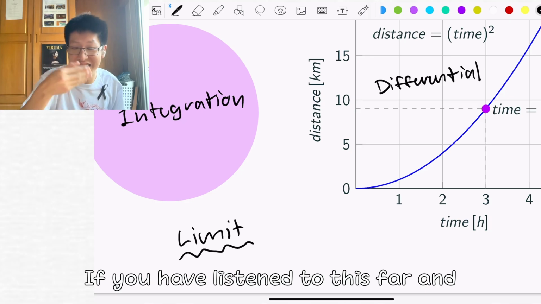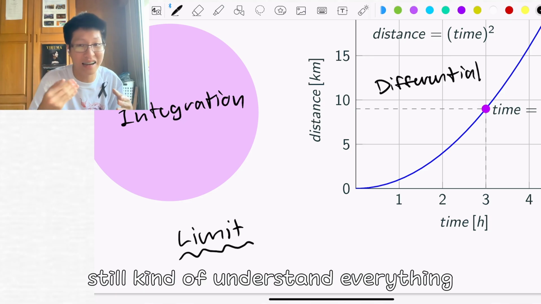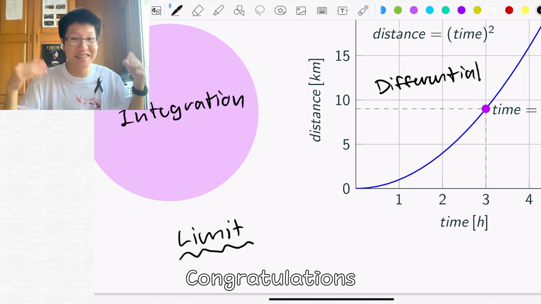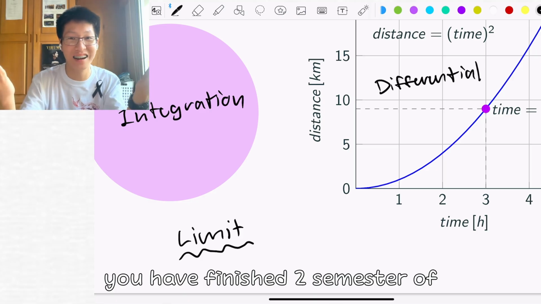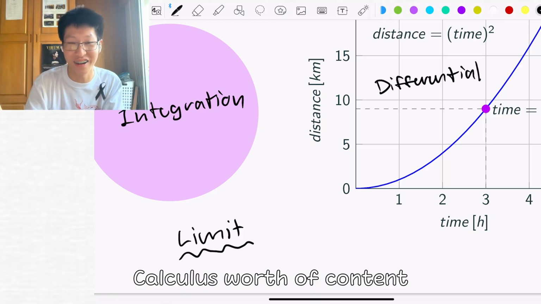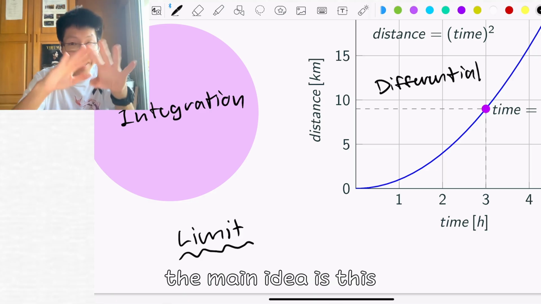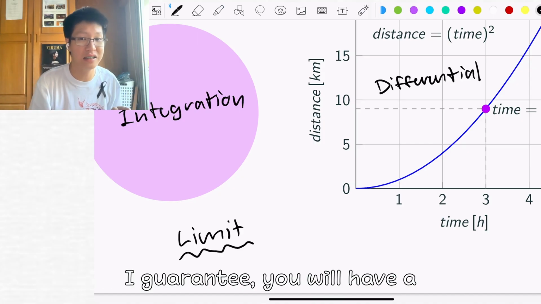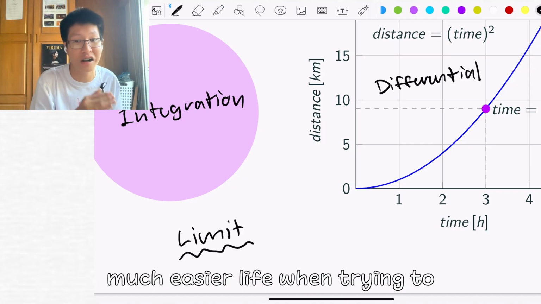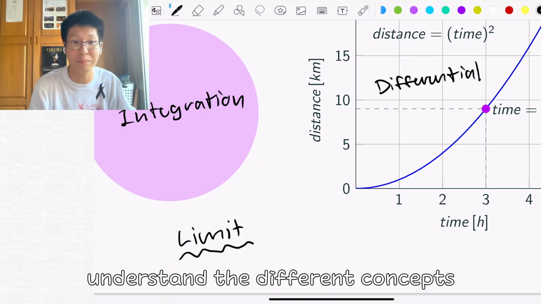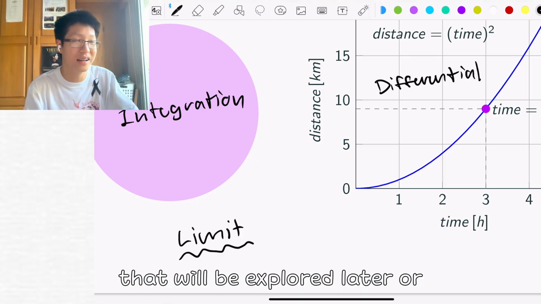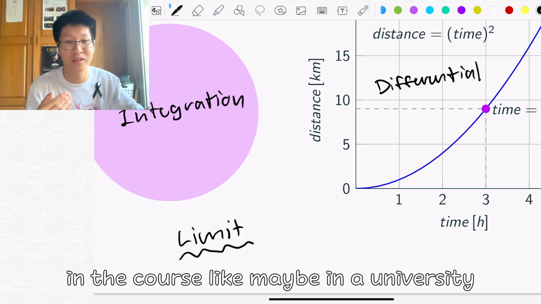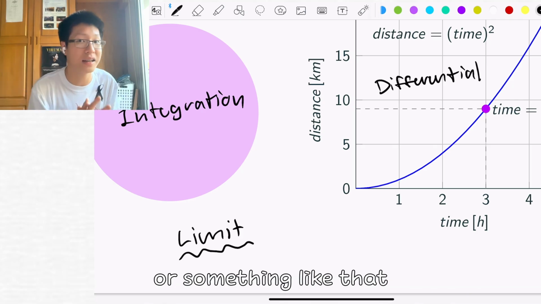If you have listened this far and still understand everything, congratulations, you have finished 2 semesters of calculus worth of content. Well, just kidding. But the main idea is this, and if you understand this main idea, I guarantee you will have a much easier life when trying to understand the different concepts that will be explored later, or the things that you are learning in the course, maybe in the university.